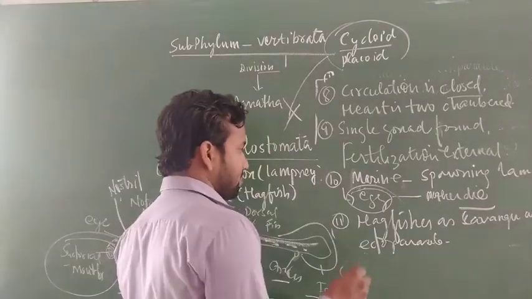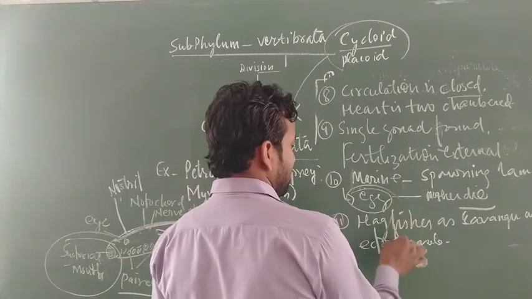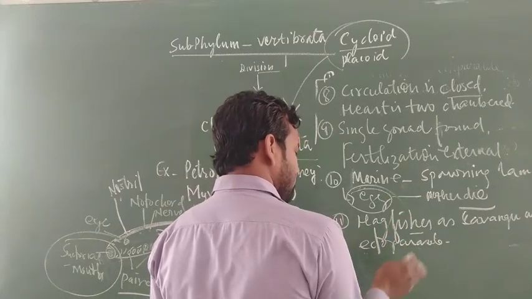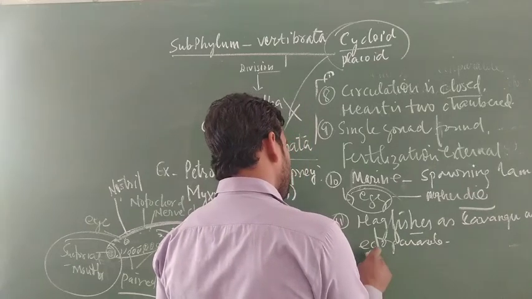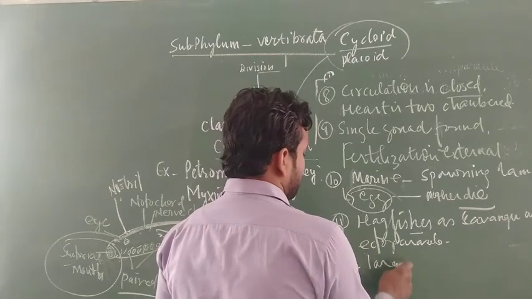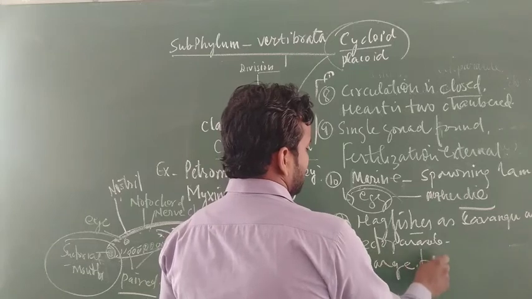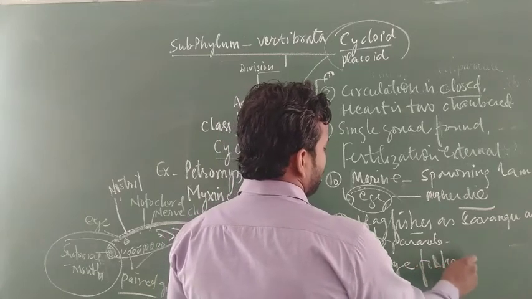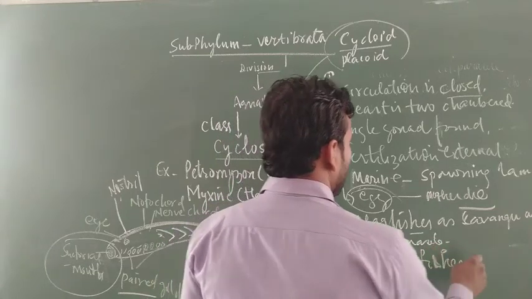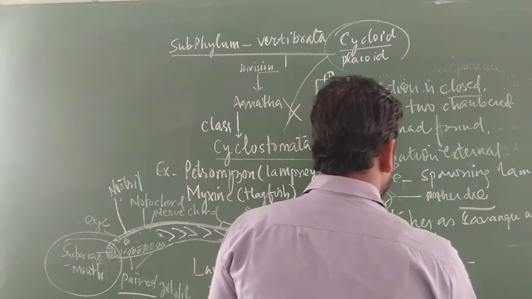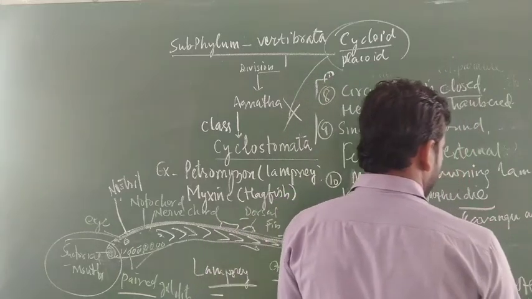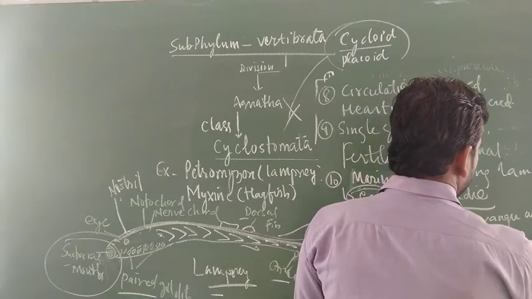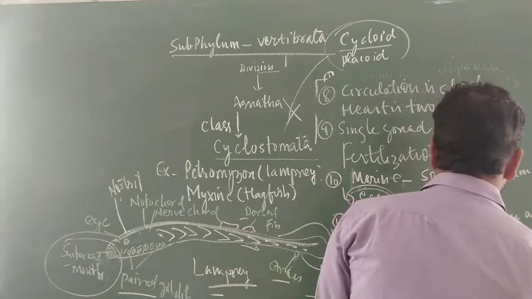The next important character: most of the members, especially lamprey and hagfishes, have a suctorial mouth part and attach themselves to the body of large fishes, and move from one point to another location, because they do not have paired fins.